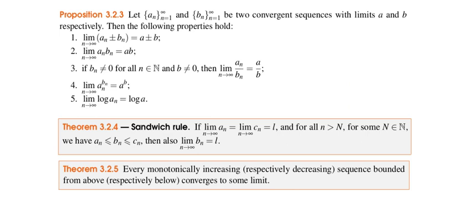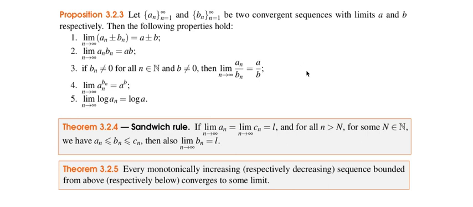And then finally, the final rule for computation is that every monotonically increasing sequence bounded from above converges to some limit. And also, a monotonically decreasing sequence bounded from below converges to some limit.